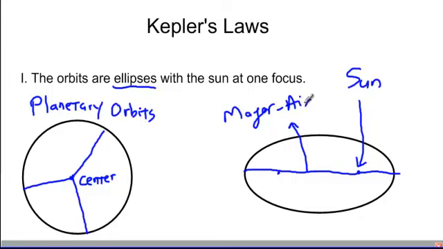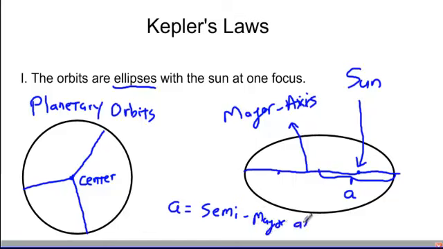The semi-major axis is half of that. So we go to the middle of the ellipse, and the semi-major axis would be half of this. That's the average distance of the planet from the sun, and we call that A. We're going to come back to that again when we talk about one of the other laws. But A is the semi-major axis of the orbit. If this were a circle, that would be the radius of the circle. That's an important number. The minor axis is just the axis going the other way through the center of the ellipse. And then we have the foci of the ellipse.